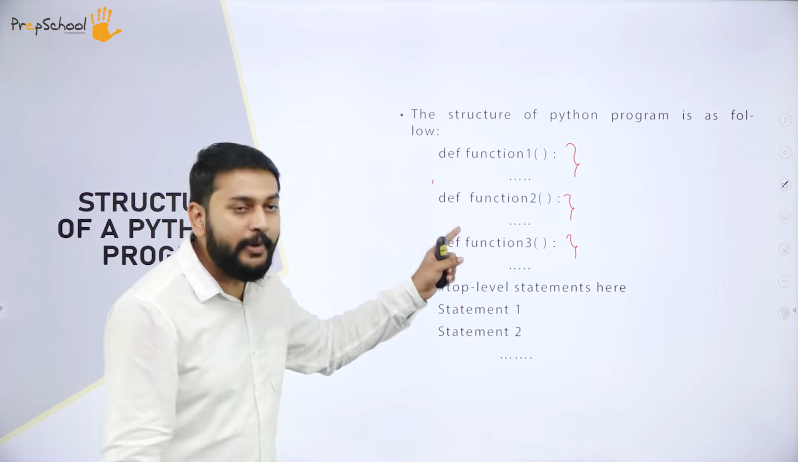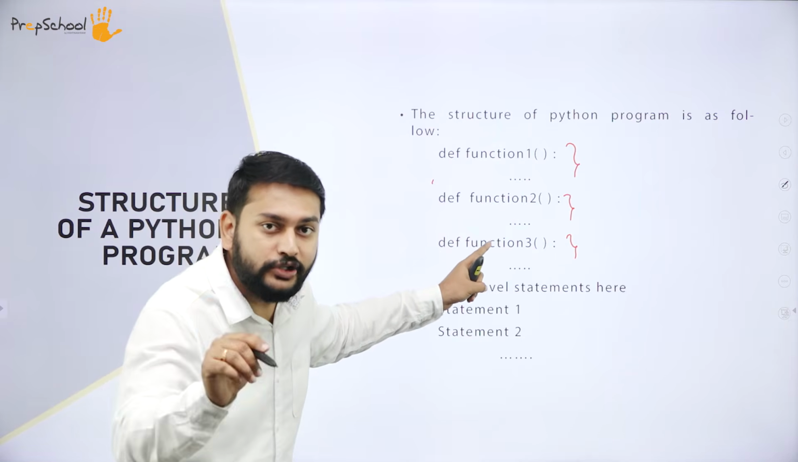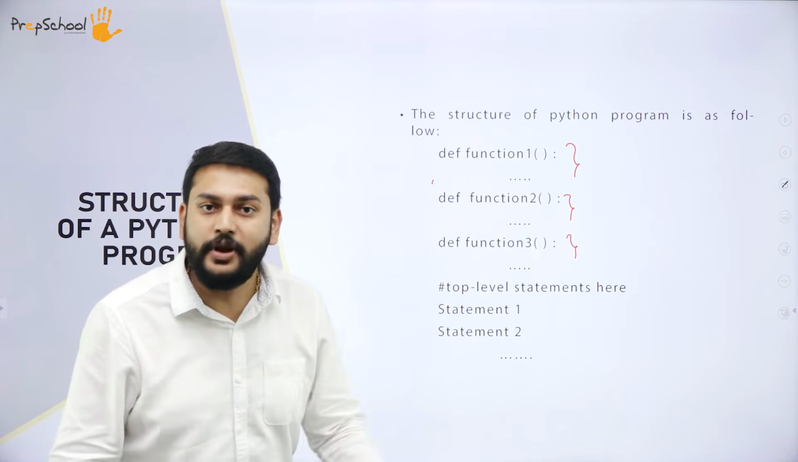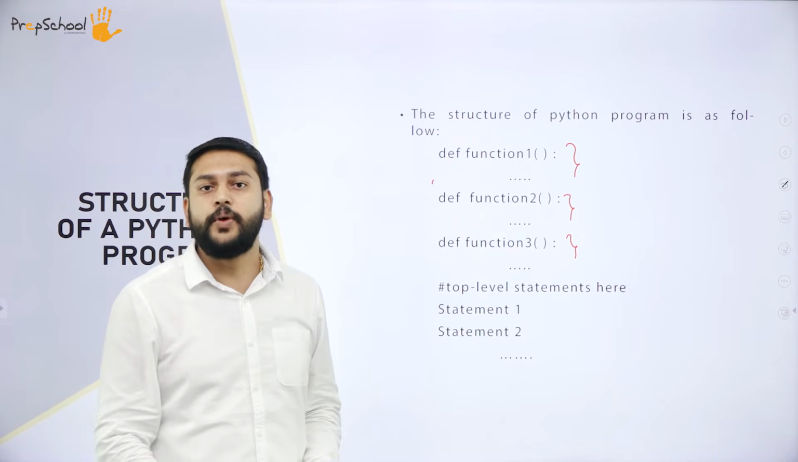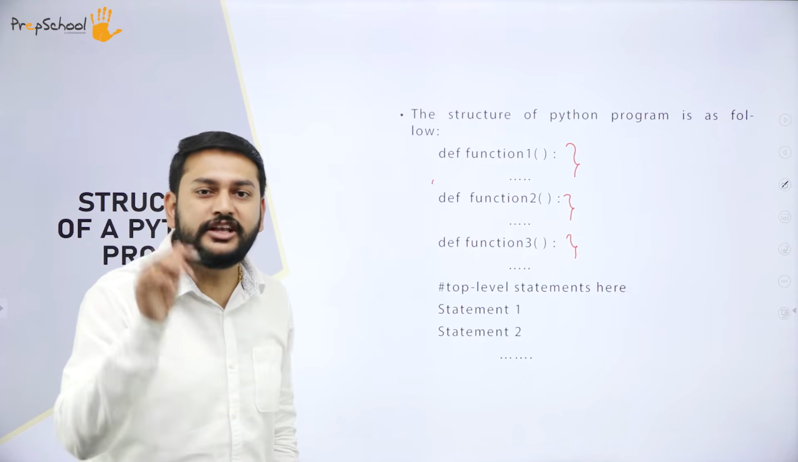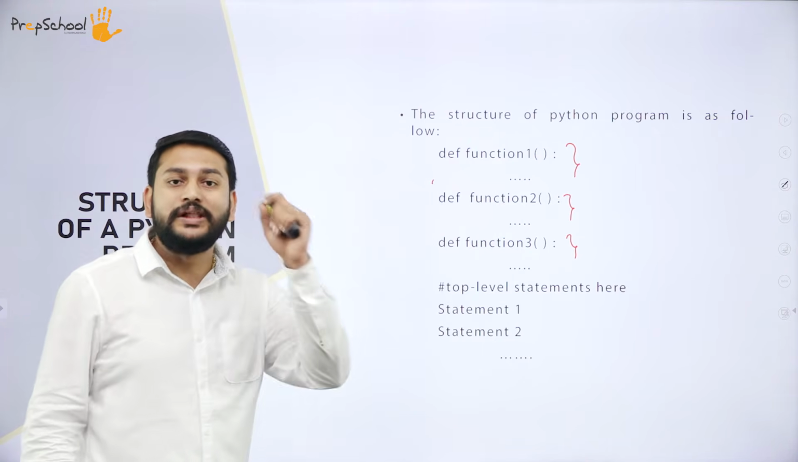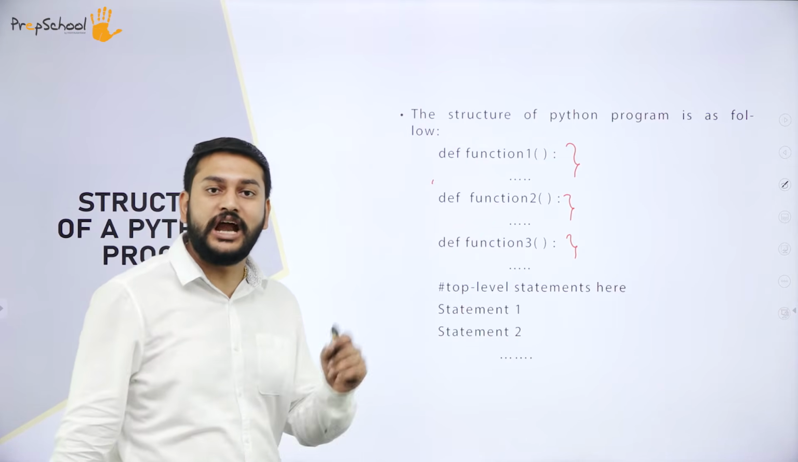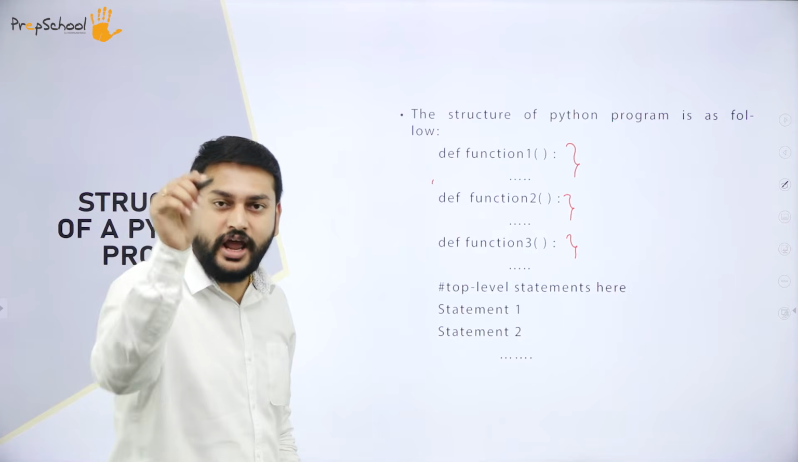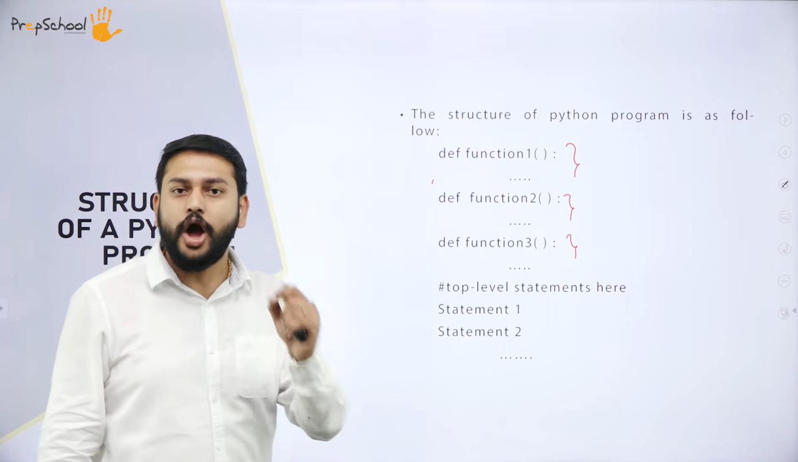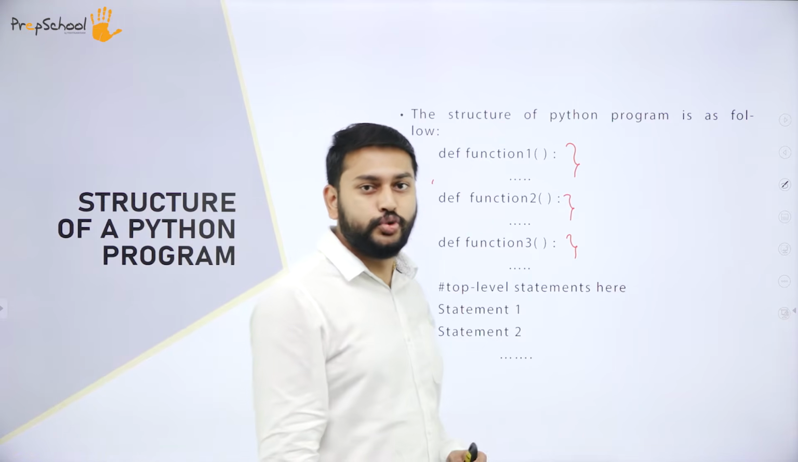Then it will come to the second one. Again, it will execute the first statement, and then skip the rest if it is correct. The same thing will happen for all the functions. Actual execution of the program will start from here. The execution of the program will start from here. That is what I call top level statements, my dear students.